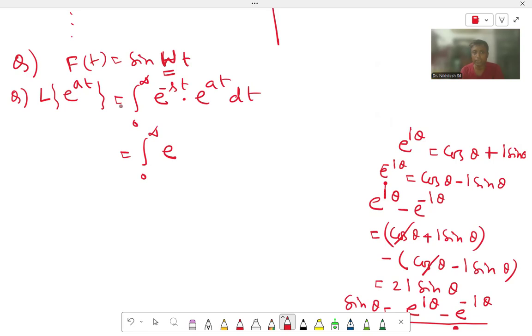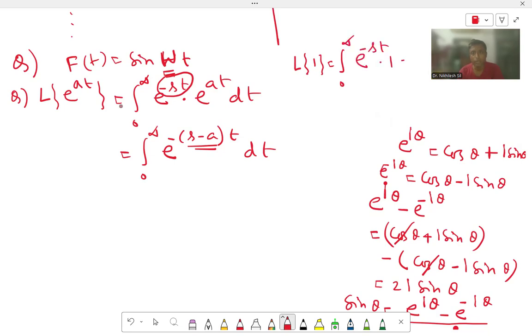But we will not write a minus s. We will write minus s minus a, t dt. Why? Because it is of the form e to the power minus st. So here consider this as s. So what is the Laplace of 1? The Laplace of 1 is integration 0 to infinity e to the power minus st into 1 dt.